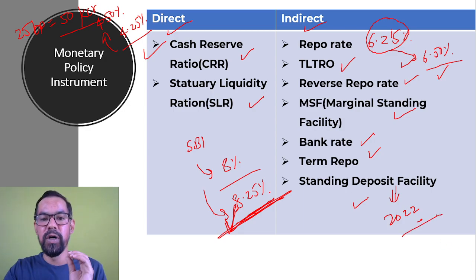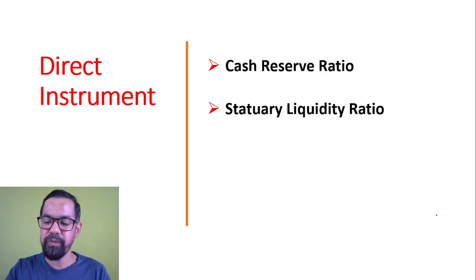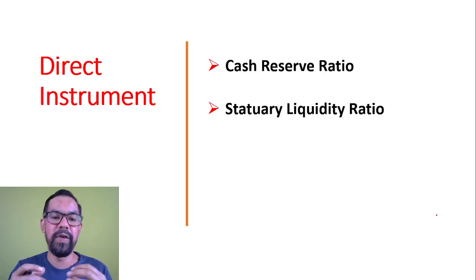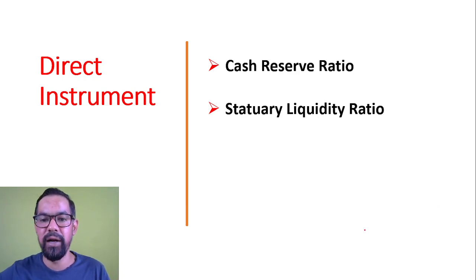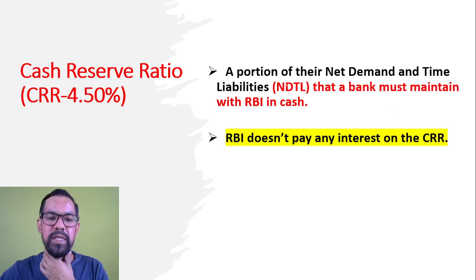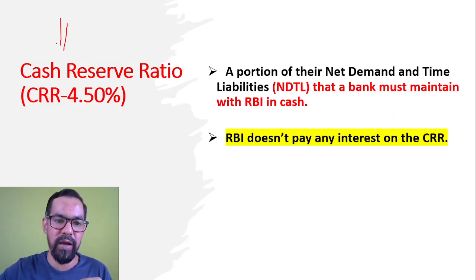So now we will understand what is CRR, the theoretical portion. Then we'll come to how RBI uses CRR to manage liquidity. The first tool is a direct tool. First one is CRR, the cash reserve ratio, and another one is the statutory liquidity ratio. The current CRR is 4.50%.